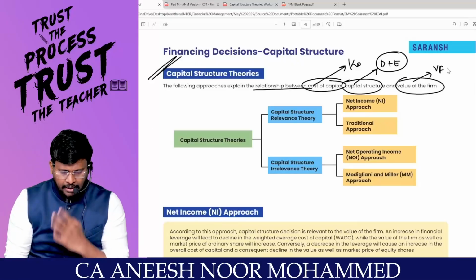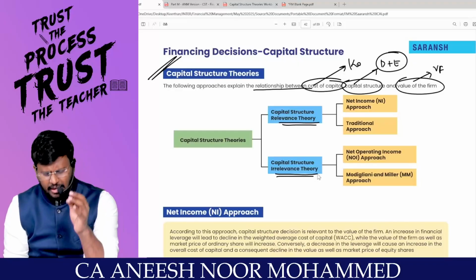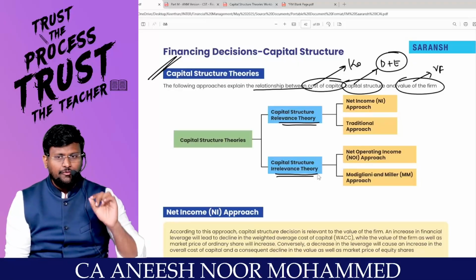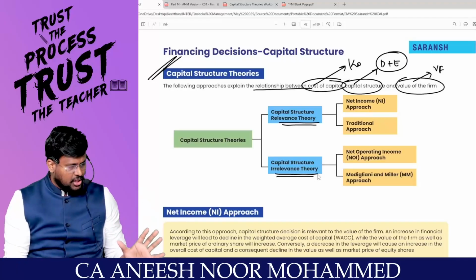There are two theories, sir: the theory of relevance and the theory of irrelevance. The theory of relevance is saying that if two firms are alike in all aspects except capital structure, yes, the value of the firm will change.